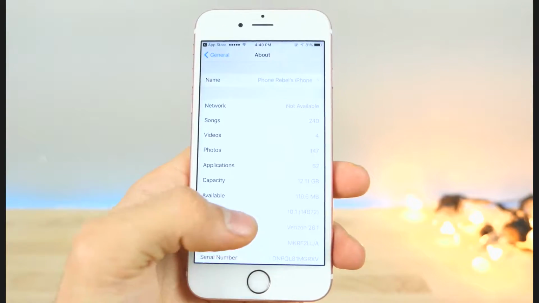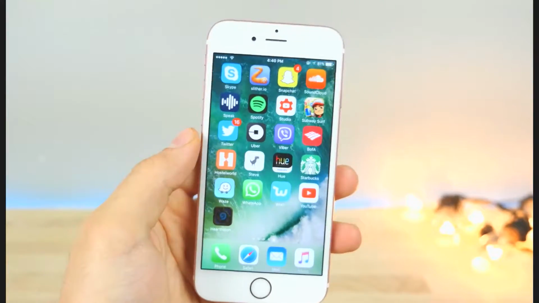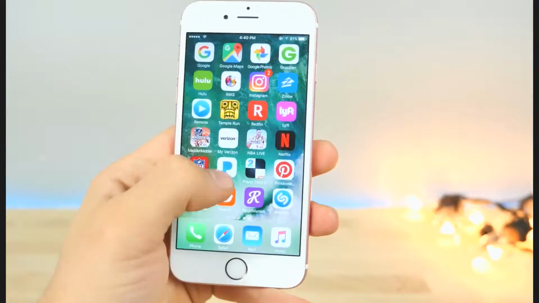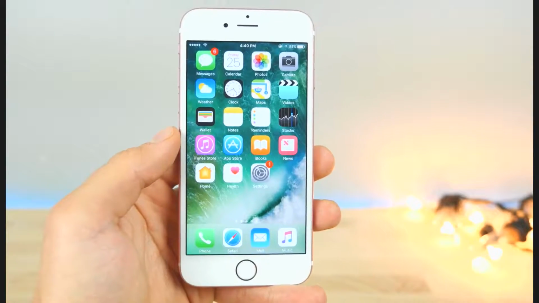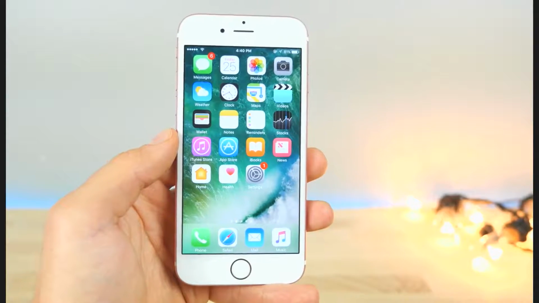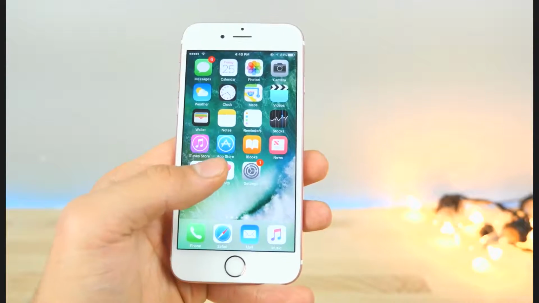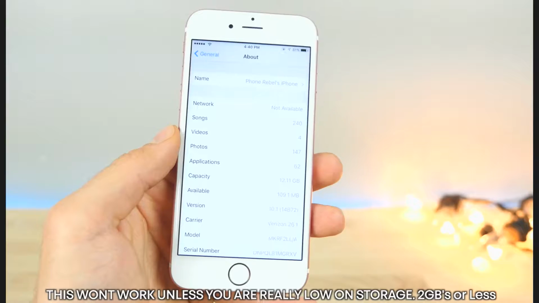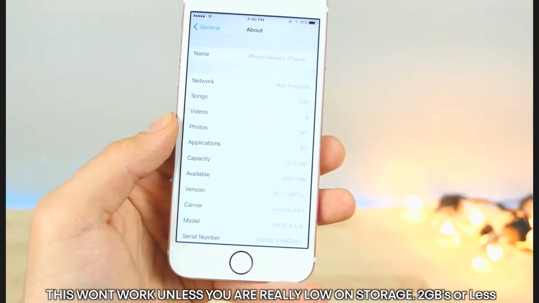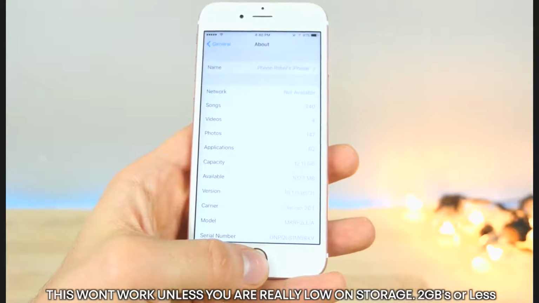Now, the reason it didn't clear up more for me is because I don't actually use this phone. I just downloaded a bunch of apps and none of them have actually been used, so there's not much cached files. You, who have been using your phone for who knows how long already, have a bunch of cached files, so this could potentially clear up to 2 gigabytes. Let me know down below how much it cleared for you. I'm very curious, and this does work on 10.2.